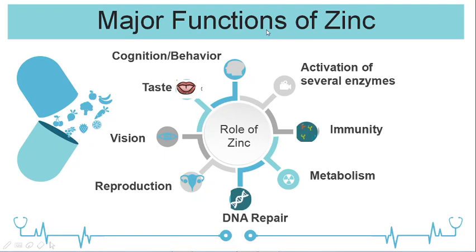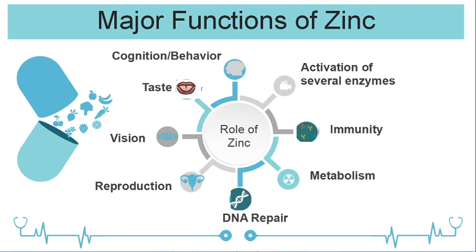Zinc has a major role in a number of metalloenzymes. More than 100 zinc metalloenzymes require zinc. Examples include carbonic anhydrase, alkaline phosphatase, lactate dehydrogenase, glutamate dehydrogenase, pancreatic carboxypeptidase A and B, aldolases, etc. The activity of these metalloenzymes gets reduced when there is deficiency of zinc.